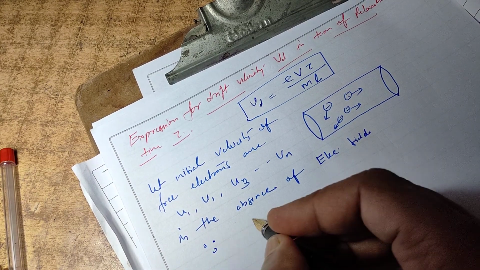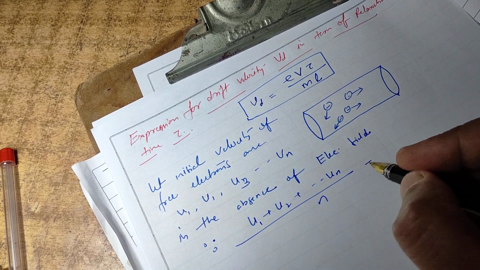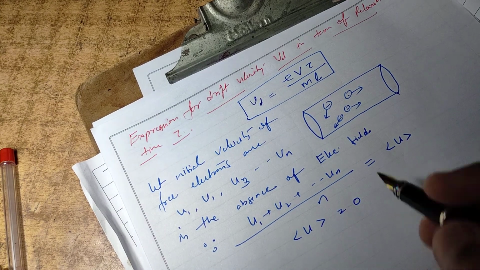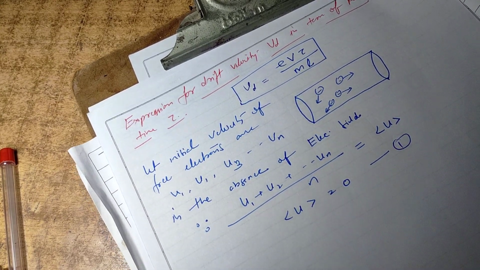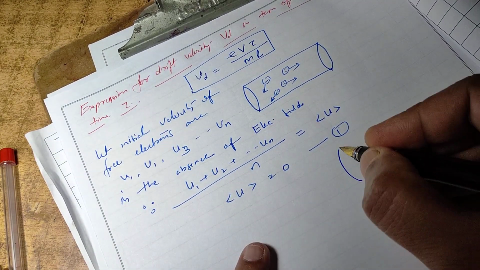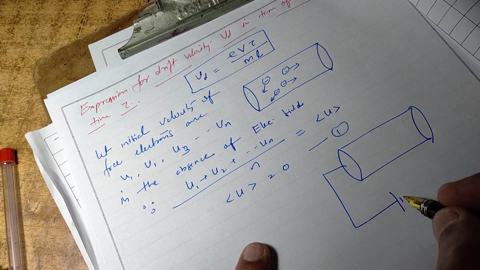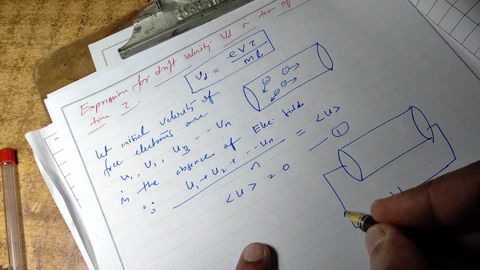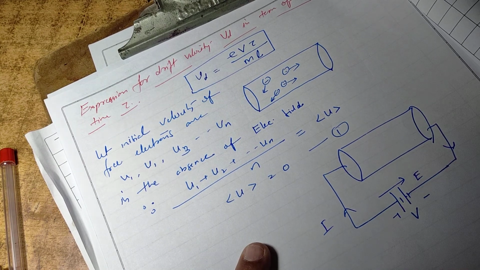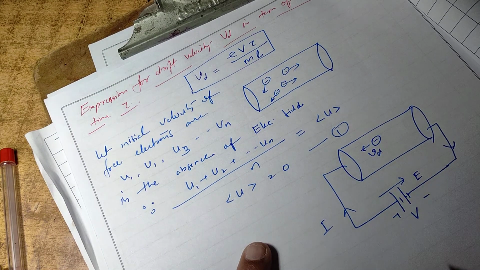But we know that in the absence of an electric field, the average velocity of these free electrons is how much? It is equal to 0. The average velocity of these free electrons is 0. Now, an electric field is applied across this conductor. When you apply an electric field, that means you are connecting a battery, then a current will start to flow from positive to negative. This is the direction of the electric field, and the electrons move in the opposite direction.